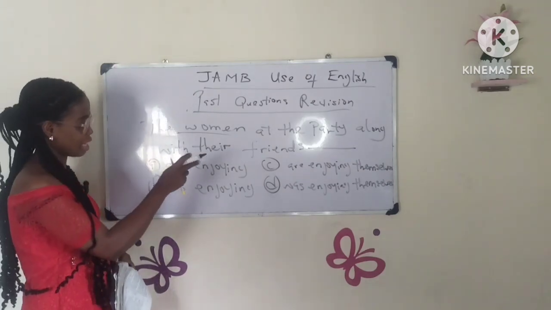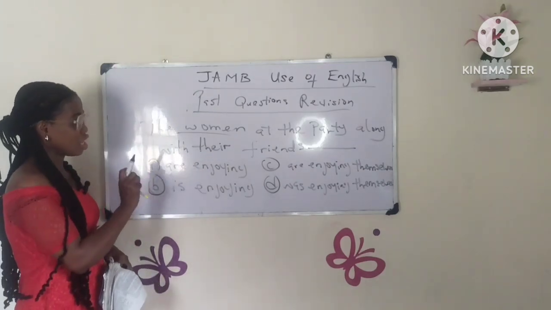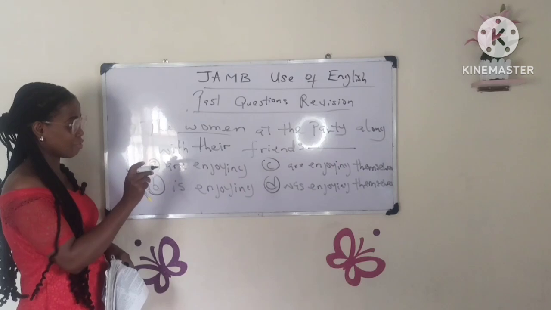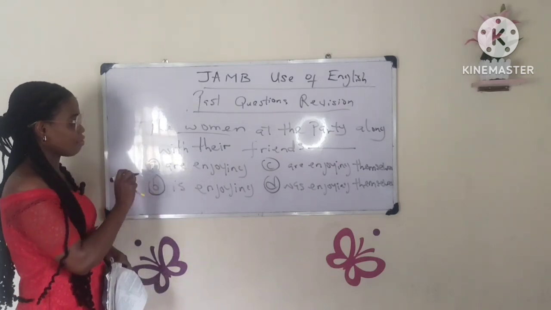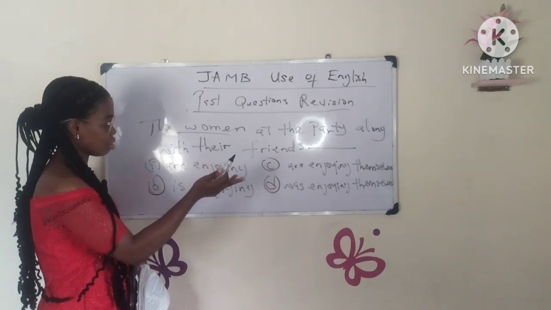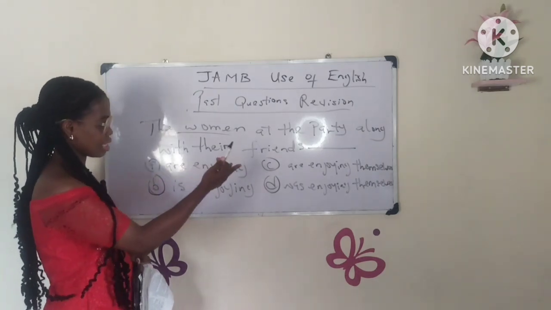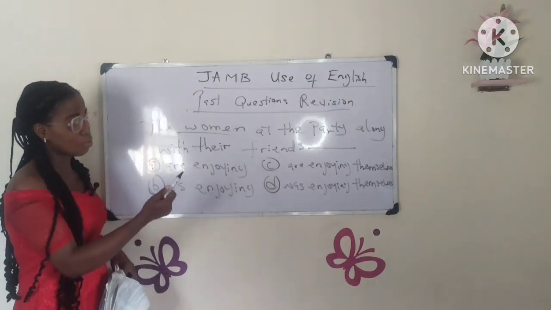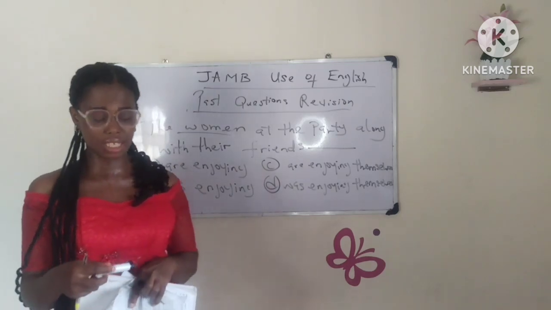Now, the women at the party along with their friends dash. We have option A, are enjoying; B, is enjoying; C, are enjoying themselves; D, was enjoying themselves. Which of these is correct?